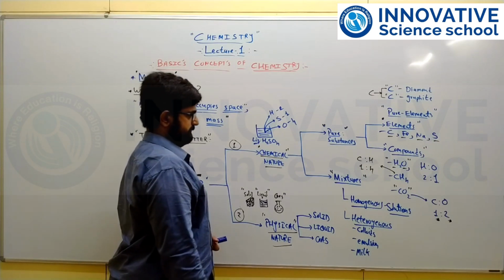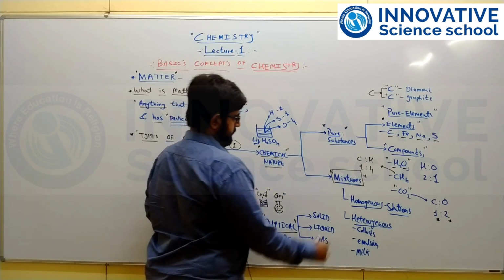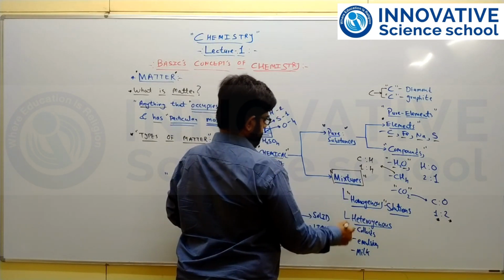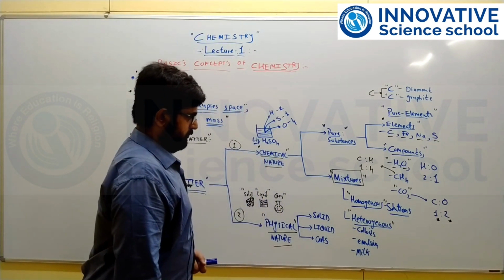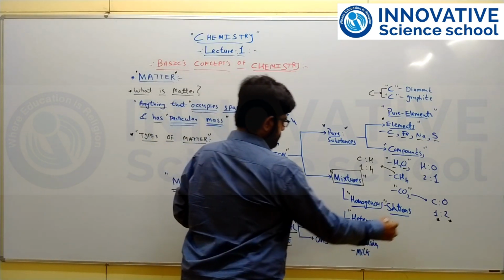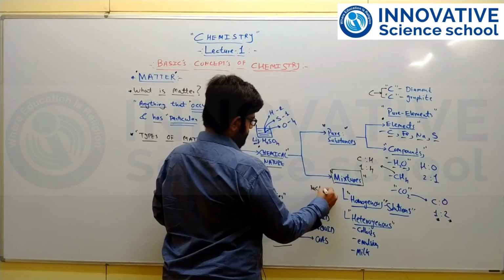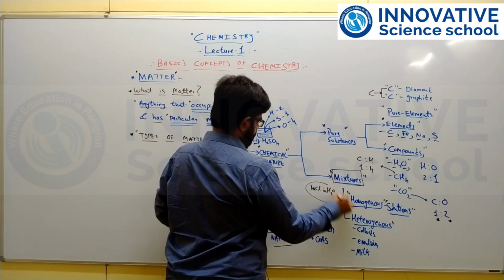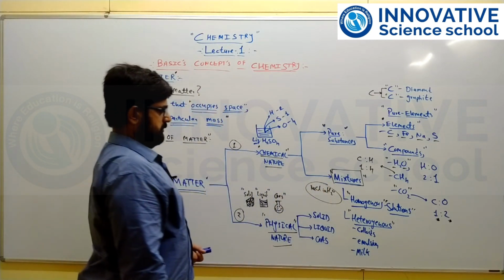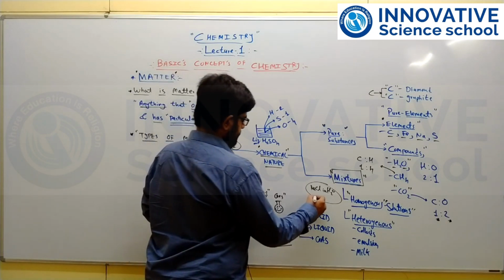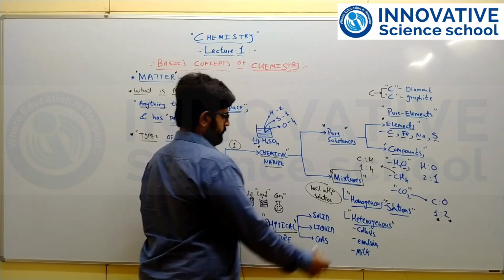Second are mixtures. Now these mixtures are divided into two types. One is homogeneous mixture, second is heterogeneous mixture. Now homogeneous, mainly they are in pure solution form. Say for example sodium chloride, NaCl, dissolved in water, H2O. NaCl in water is a type of homogeneous mixture. You can say it is a pure solution of sodium chloride in water. It is classified as homogeneous.